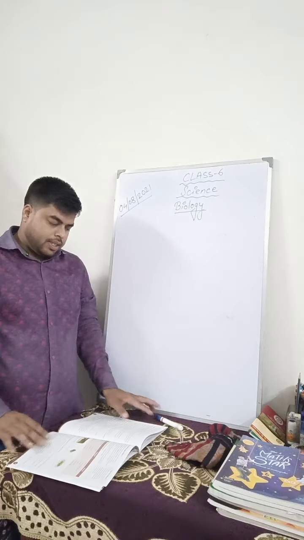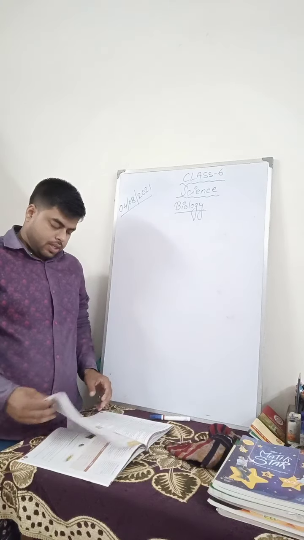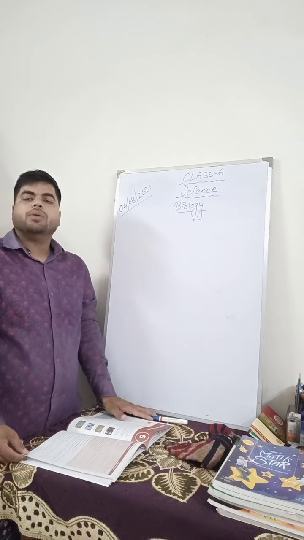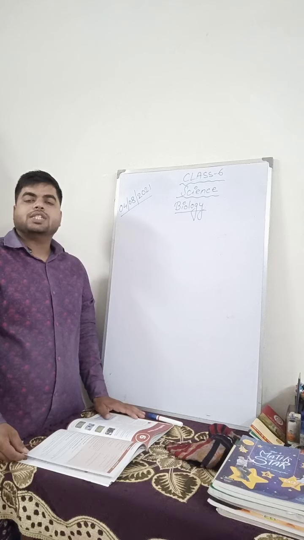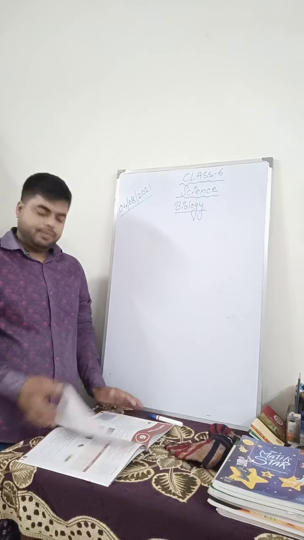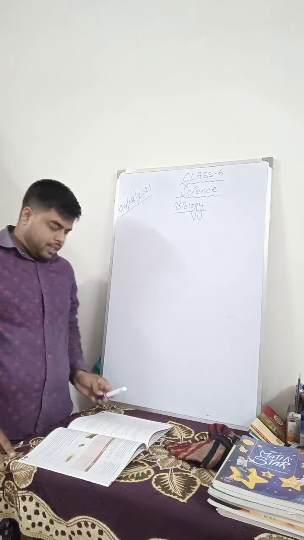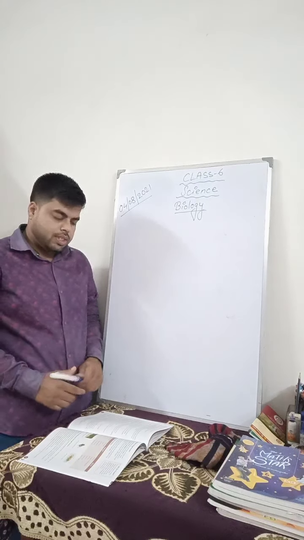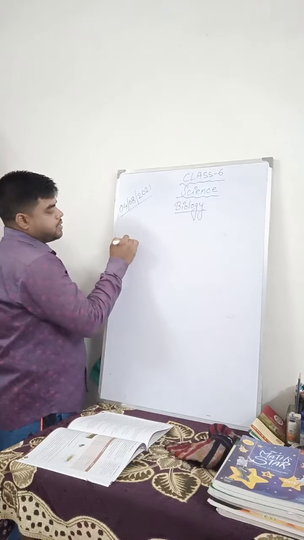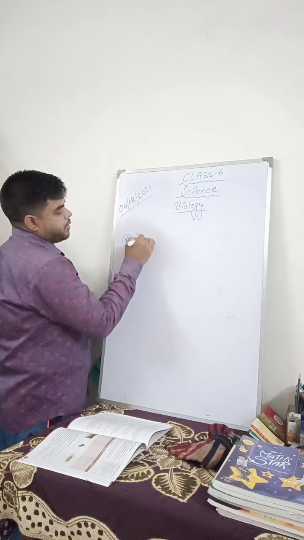In the last class we have already started with the topic called how communicable diseases are transferred from one person to another, and we have completed till diseases that spread through air. Today we will start with diseases that spread through vectors.